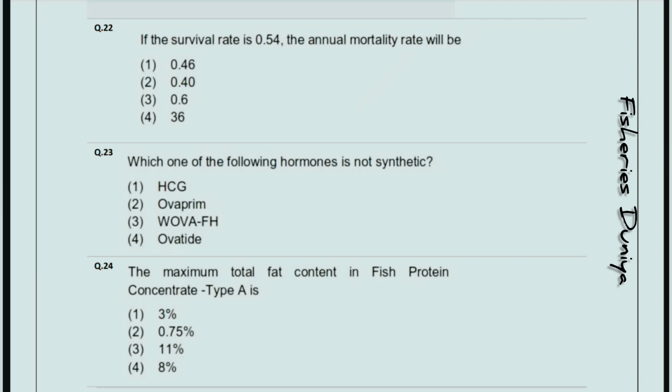Which one of the following hormones is not synthetic? So the correct answer is option number 1, HCG. HCG is a natural hormone. Sorry, natural hormones.